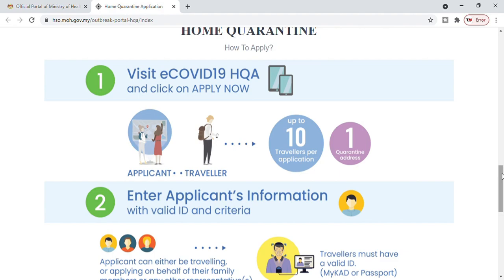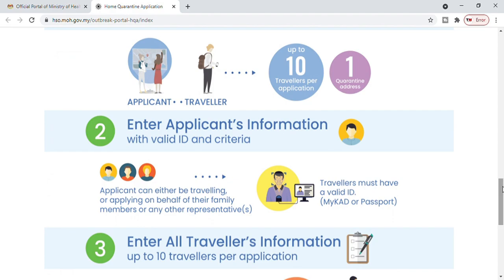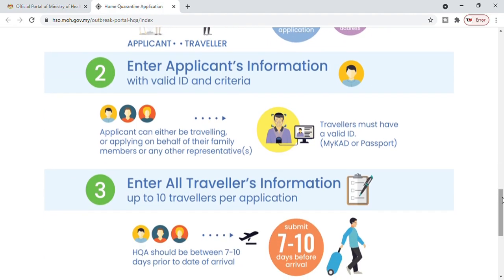And second is enter applicant's information with valid ID and criteria. So whoever is coming and needs to do the home quarantine, the information should be there with the valid ID and the criteria. Applicant can either be traveling or applying on behalf of their family members or any other representatives. Traveler must have a valid ID, definitely a passport or MyCAD. If you are a local, definitely a MyCAD. If you are a foreigner, then you have a passport.